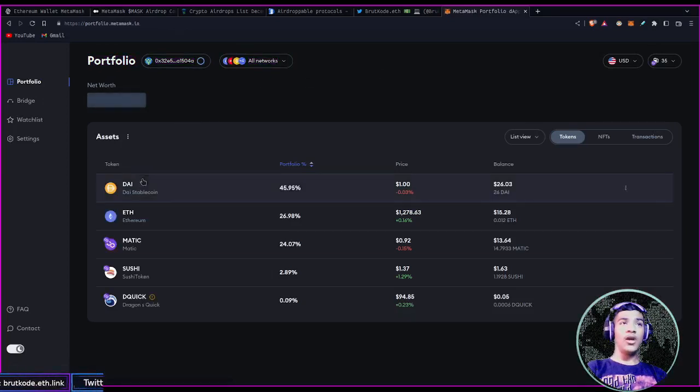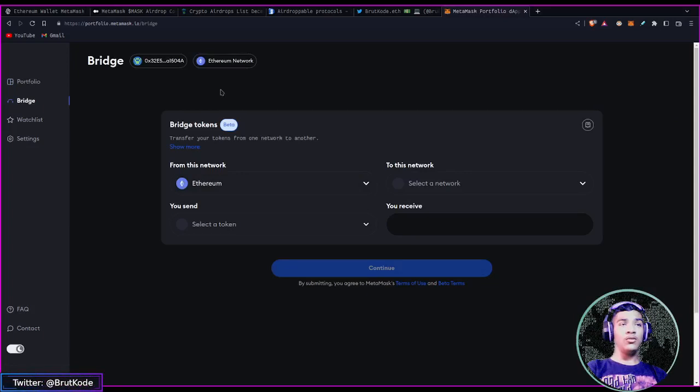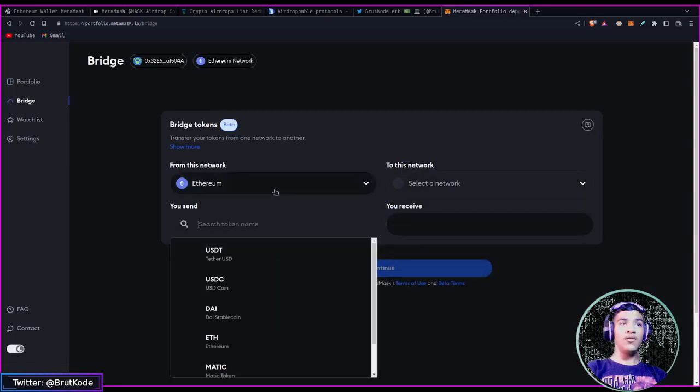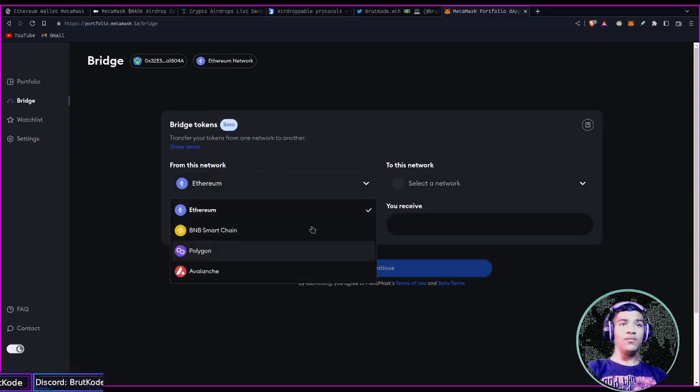You can view your assets, etc. You see DAI, ETH, Matic, Sushi and DQuick. Currently my net worth is $56, and you can see NFTs and transactions. But the main thing for the airdrop criteria is this bridge function over here. To be eligible for the airdrop, you need to bridge your tokens from one network to another network, let's say from Polygon to Ethereum.